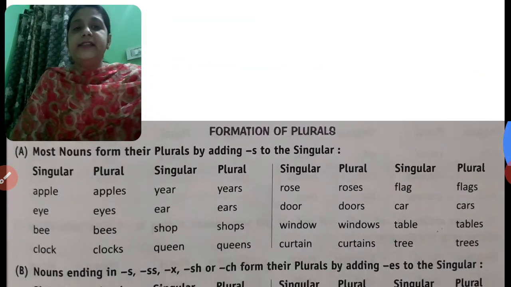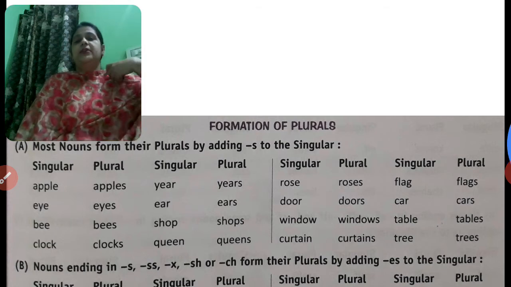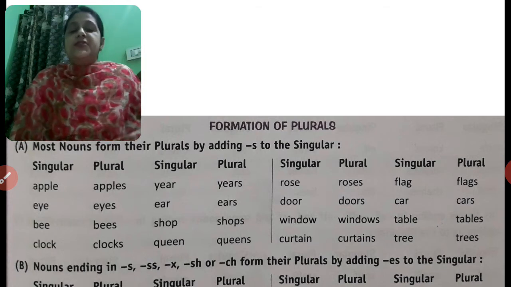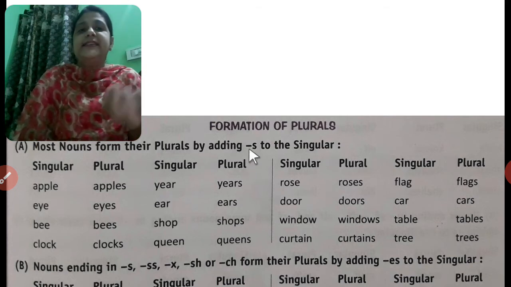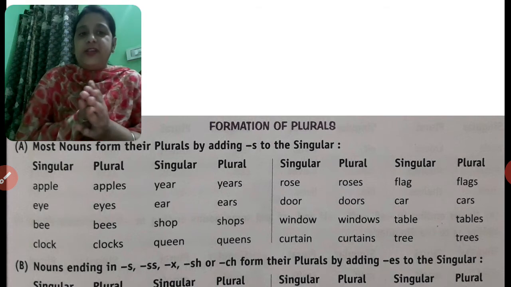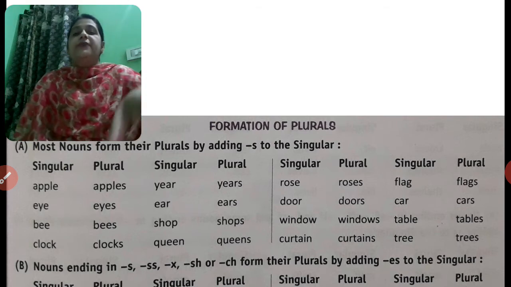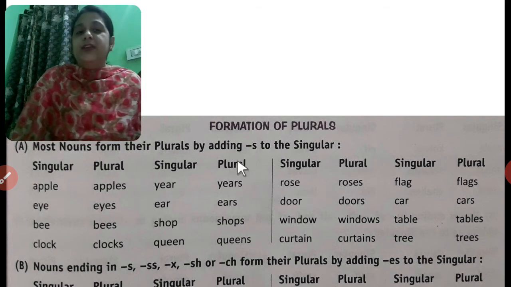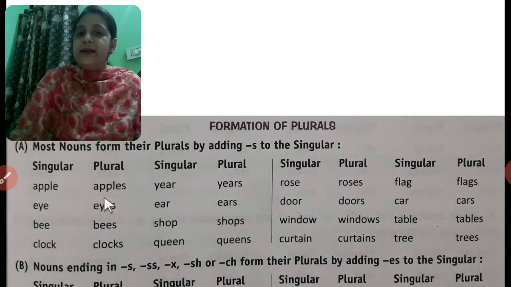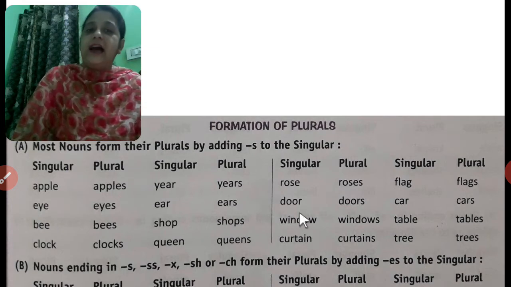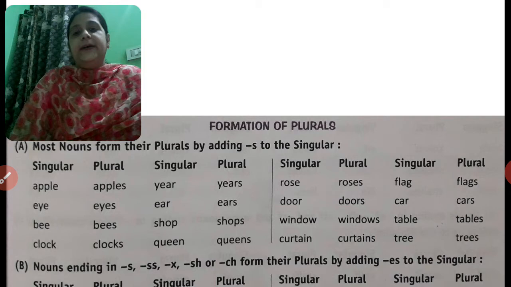Students, in your book there is a list of nouns, singular and plural. In the first category we can make plurals by just adding s. Examples: apple, apples; eye, eyes; bee, bees; cloak, cloaks. All these nouns form their plural by adding s after them. So you all have to read them.